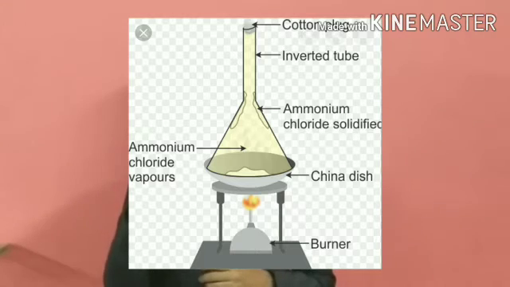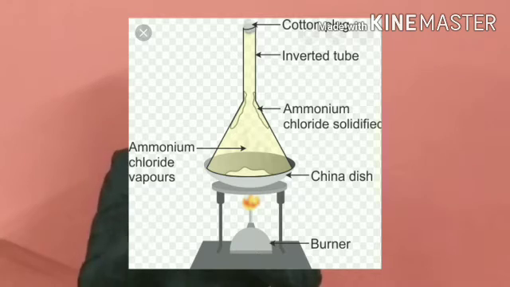Students, in the laboratory, the chemicals ammonium chloride and common salt are separated by the sublimation process.